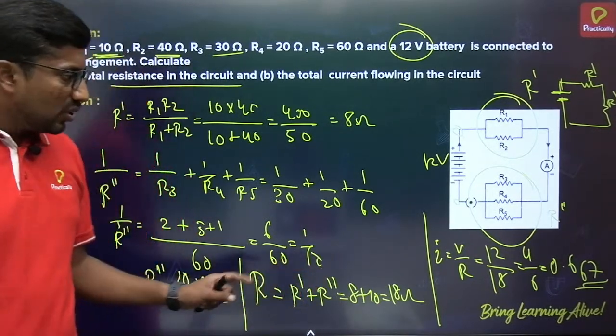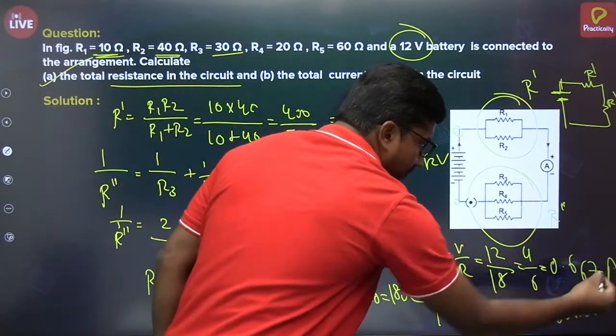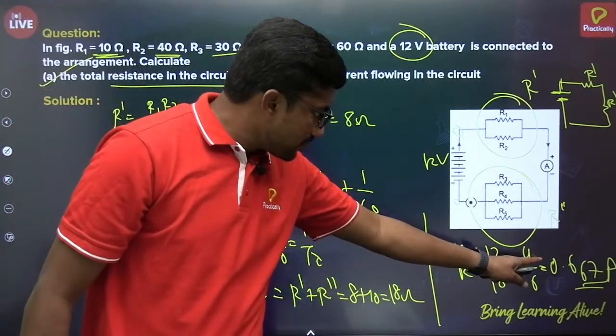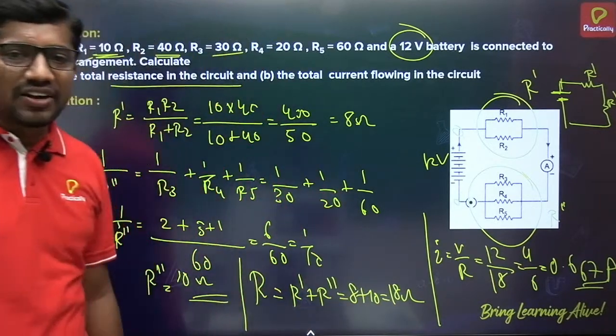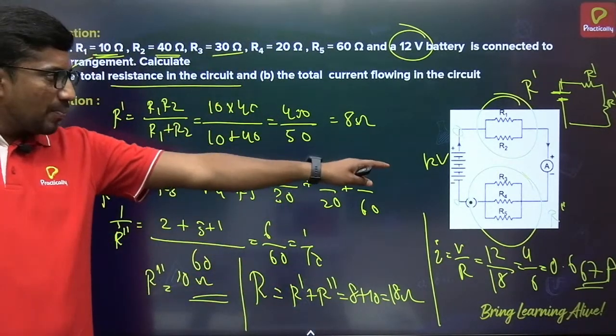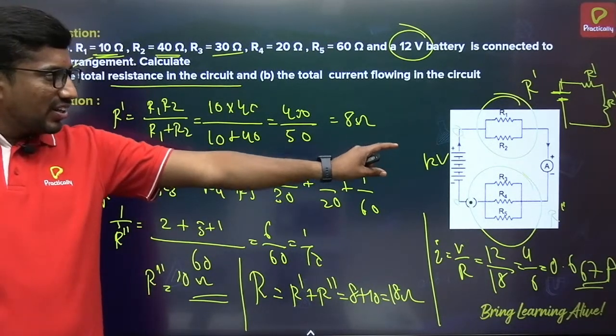Ampere, the unit, is very important. So 0.67 ampere, children.